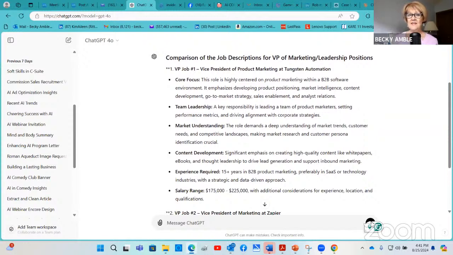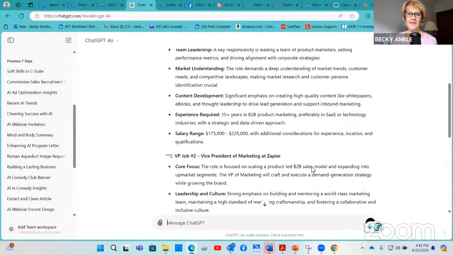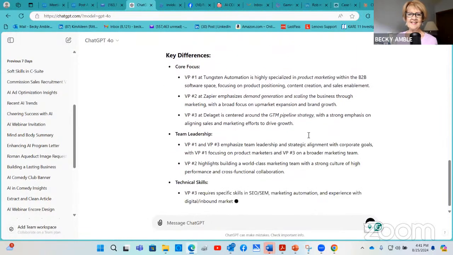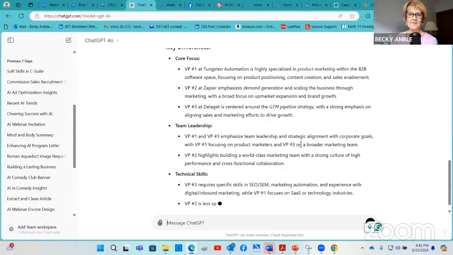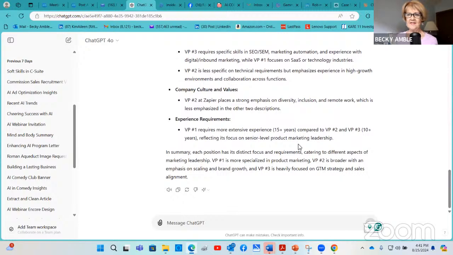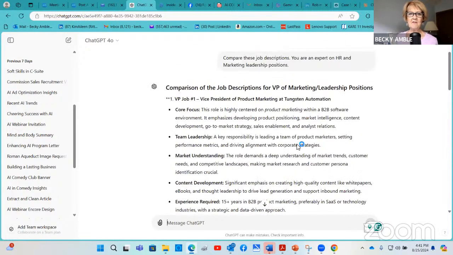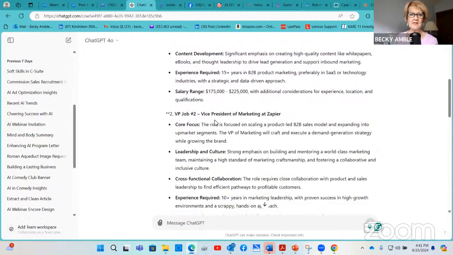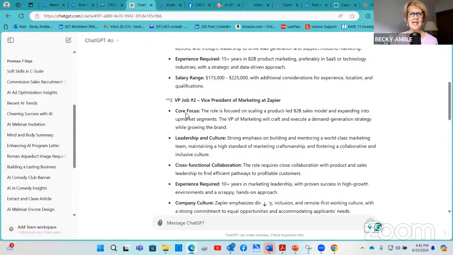And you can see the limited directions that I gave it. So it is deciding what it needs to compare. I think it's probably got most of this going on. Okay, it goes pretty quickly. Let's see what it came up with. So it's comparing these things. Here's the first job from Tungsten Automation, and it's figured out what some of the key components are. Then it says, all right, let's look at Zapier.